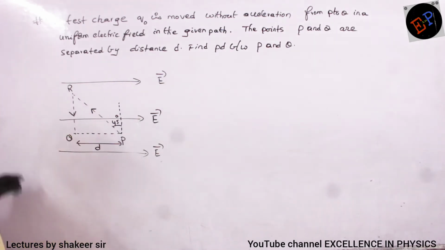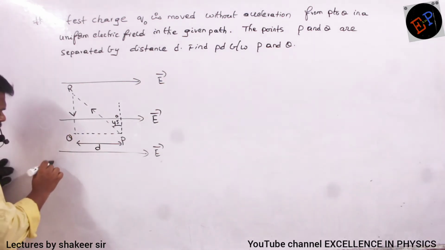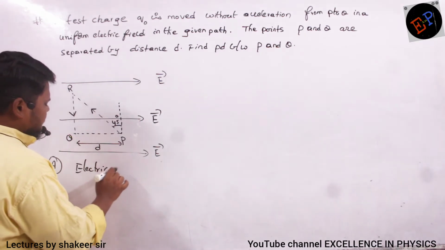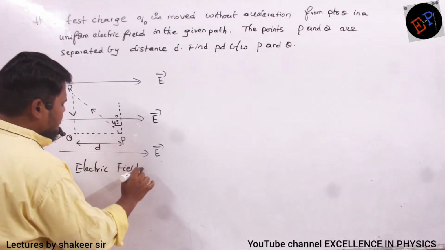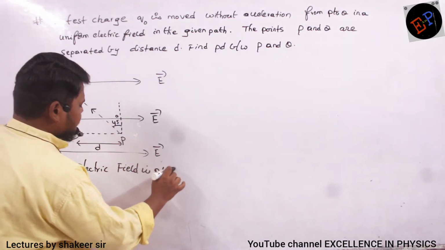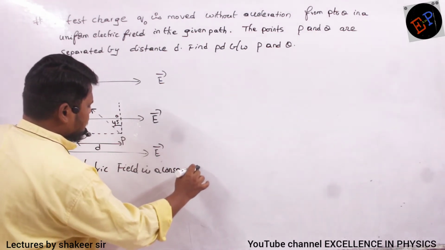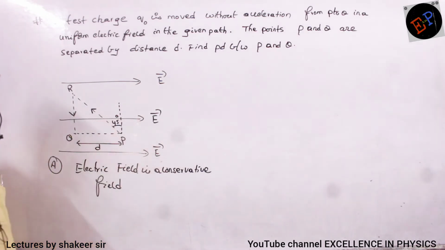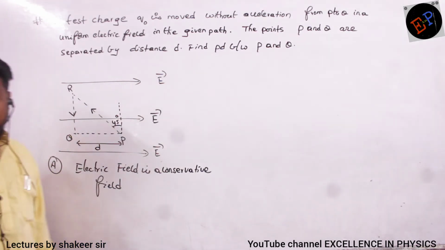Okay? See, already we have studied one point, you know. What we have studied? We have studied that electric field is a conservative field. Okay? Electric field is what kind of field? Conservative field. Conservative field means what?